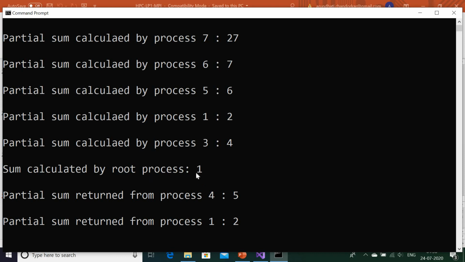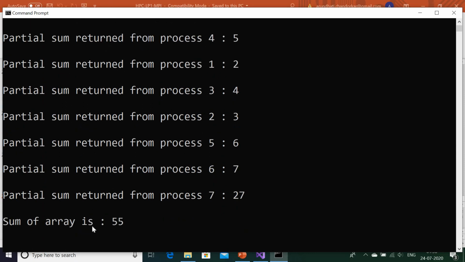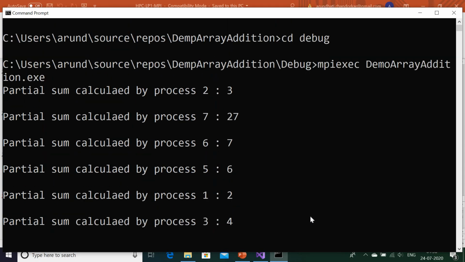Just focus on the process IDs 1, 3, 5, 6. I am calling root 0. So the sum calculated by root process is 1. Finally, the sum of the array printed by root is 55. So just try to match it. It prints partial sum calculated by process 2, 3, and process 7 as per the distribution.